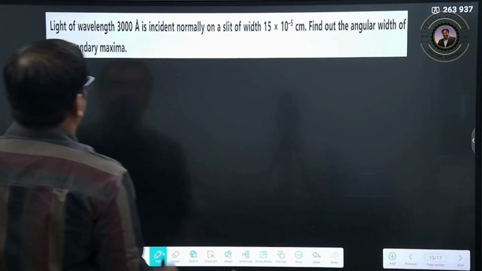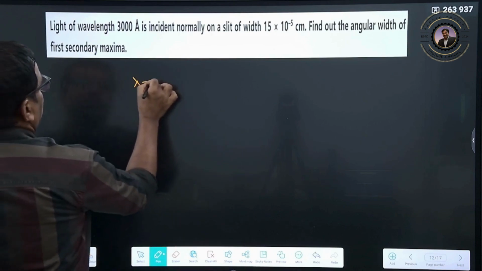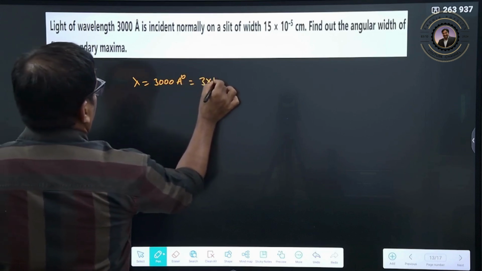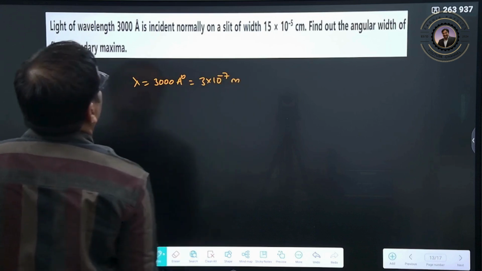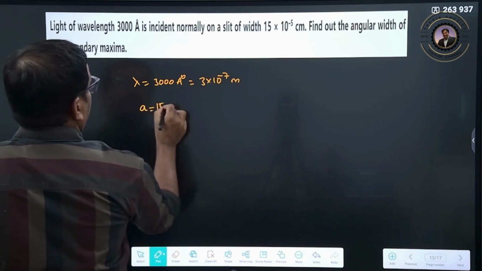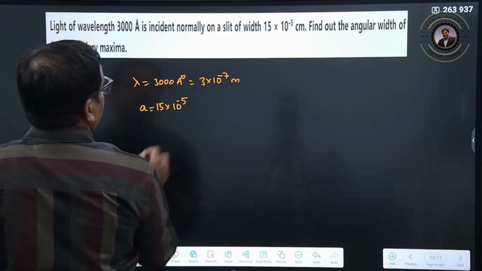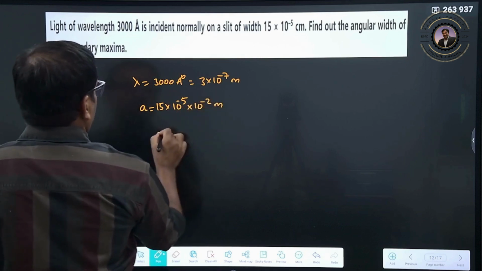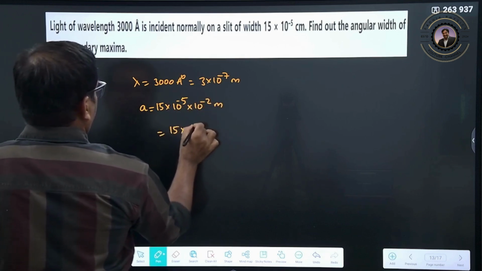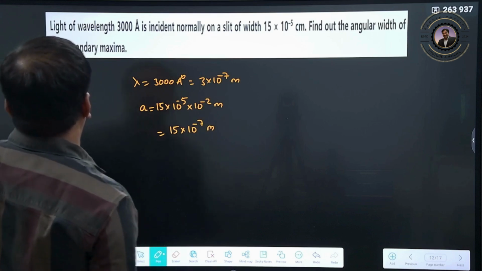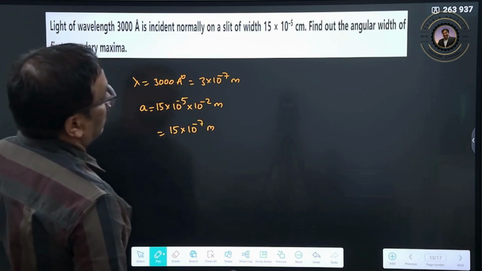Light of wavelength is given as how much now? 3000 angstroms, therefore 3 into 10 to the power of minus 7 meters, incident normally on a slit of width 15 into 10 to the power of minus 5 centimeter. Centimeter means 10 to the power of minus 2 meters, so 15 into 10 to the power of minus 7 meters. Find the angular width of the first secondary maxima.